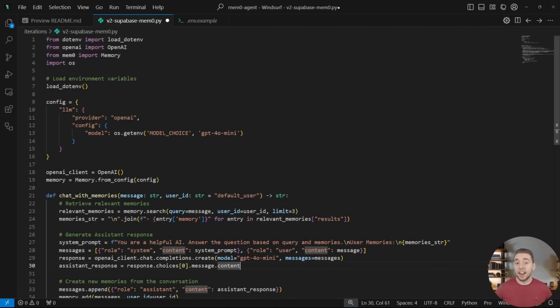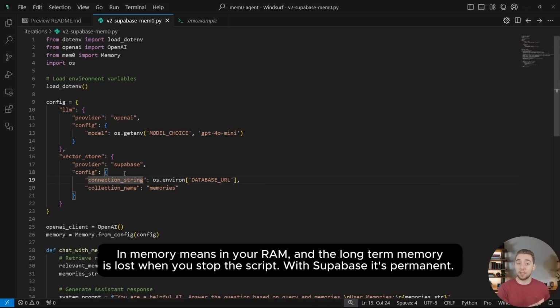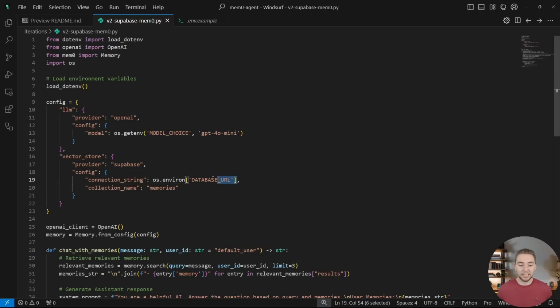So I probably could have included Supabase straight away in version 1, but I wanted to keep that version as simple as possible. But luckily, adding Supabase in is not that difficult, because watch, I'm going to do this in just a few lines. Watch this. Boom. That is it. We just have to change the configuration for our mem0 client, specifying now for our vector store, instead of using the default in-memory method for storing our memories, we want to use Supabase. And then for the connection string, we just have this set up as an environment variable.